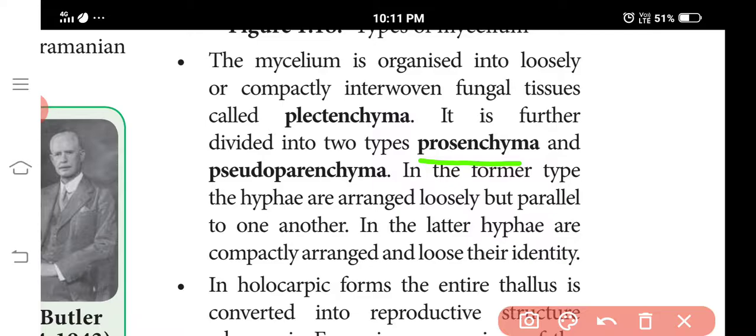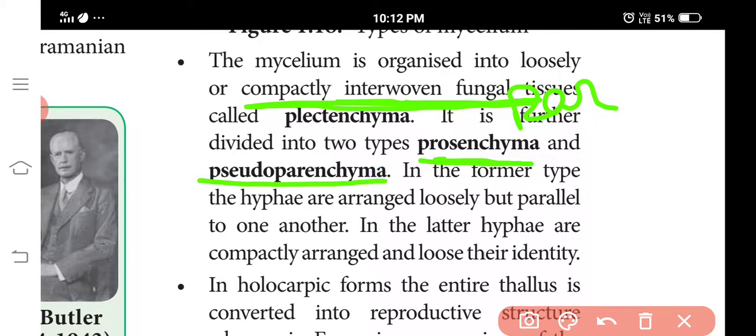Prosenchyma is made of loosely arranged, barrel-shaped cells, that is, loosely woven hyphae. So we are discussing these interwoven fungal tissues. That is loosely woven hyphae, parallel to each other.